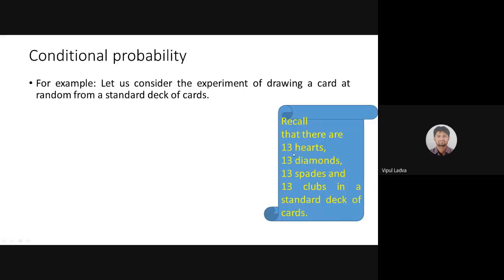And if I talk about bifurcation using color, then the 52 cards are divided into 2 different categories: hearts and diamonds are both of red color, and spades and clubs are of black color. So if we bifurcate using colors, then 26 cards will be red and 26 cards will be black. Now, this is a small introduction of a deck of cards. Now, let me take you to the example. I'm going to discuss 2 scenarios with you. I'm going to discuss 2 cases.